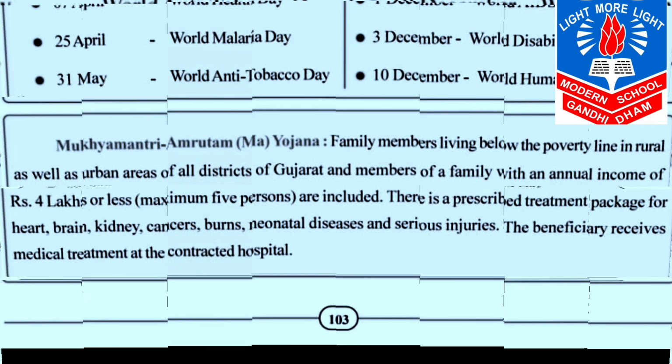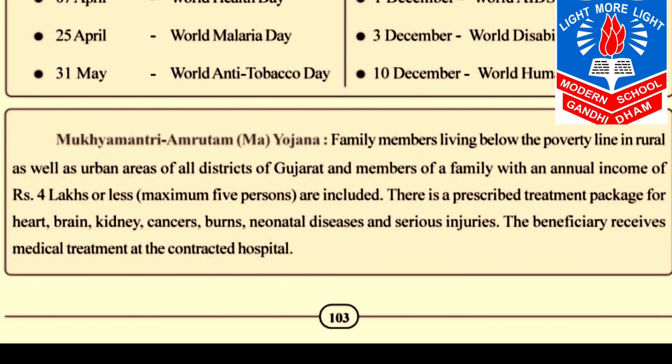Now, Mukhyamantri Amrutam Ma Yojana. Now the family members living below the poverty line in rural as well as in urban areas of all the districts of Gujarat, and the members of a family whose annual income is 4 lakh or less, a maximum of 5 persons, are included. Now there is a prescribed treatment package for heart, brain, kidney, cancer, burns, neonatal disease and serious injuries. Now the beneficiary receives medical treatment at the contracted hospital.